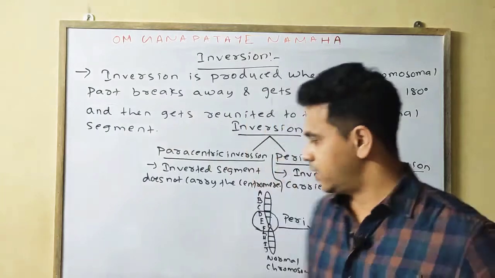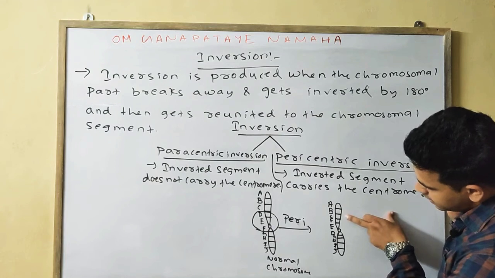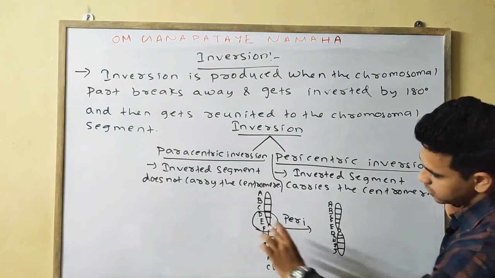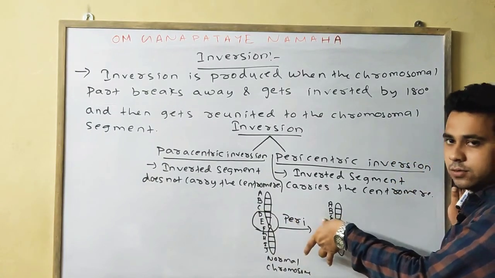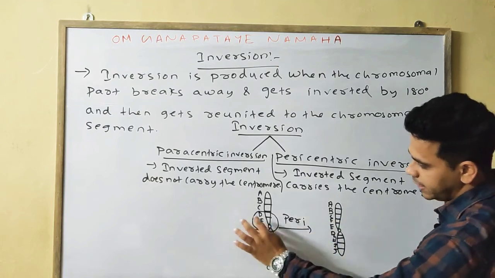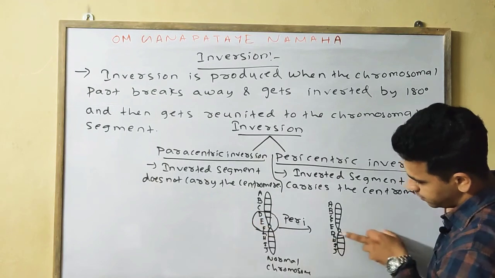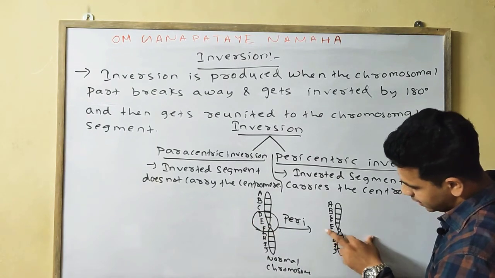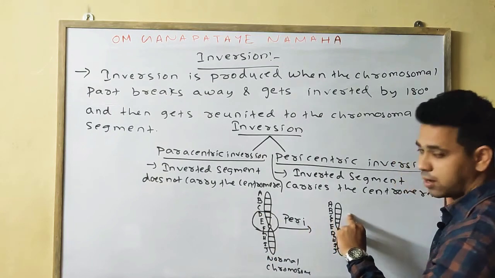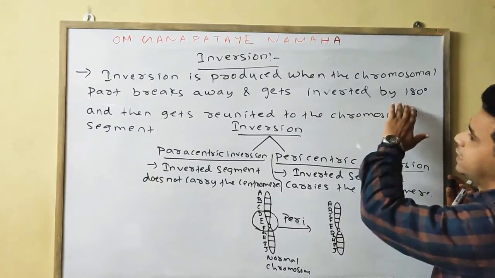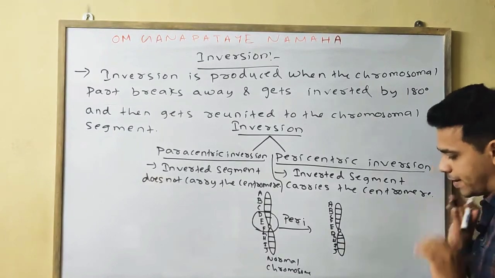So what we find here is that this consists of A, B, C, then F, E, D. Only this portion D, E, F gets inverted and reunited. Before, going from above to below, it was D, E, F, but now we find F, E, D. This part gets inverted and reunited by 180 degrees. So the centromere part gets inverted, so it is pericentric.